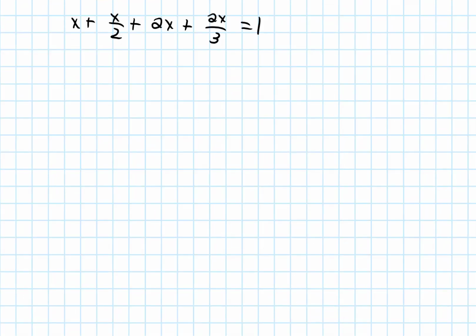So here is our equation. There are a couple ways we could go about solving this equation. We could either get a common denominator because we have fractions that we're adding that have different denominators, or I could decide to multiply both sides of the equation, I'm just going to abbreviate equation as EQN, by something that would get rid of all of the denominators.